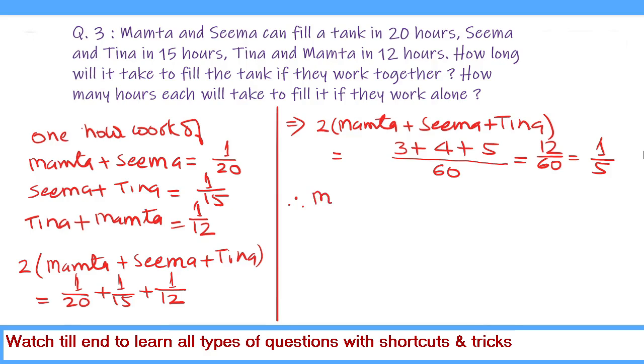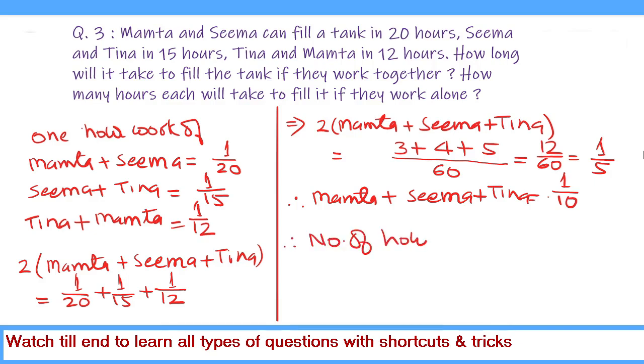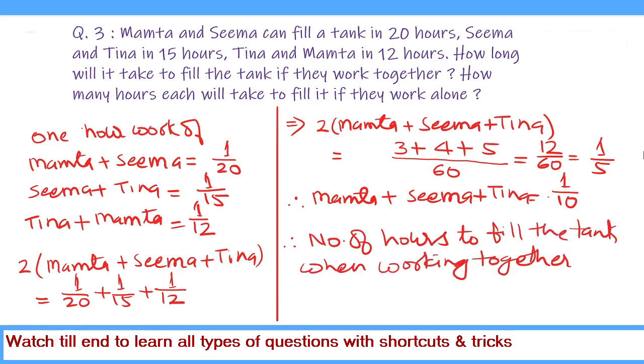That comes out to be 1 upon 5, and divided by 2, that comes out to be 1 upon 10. So the reciprocal of this will be the number of hours they will be able to fill the tank. Therefore, the number of hours to fill the tank when working together is equal to 10 hours.